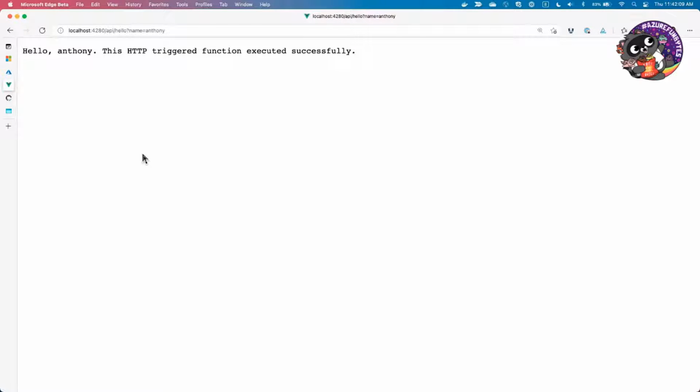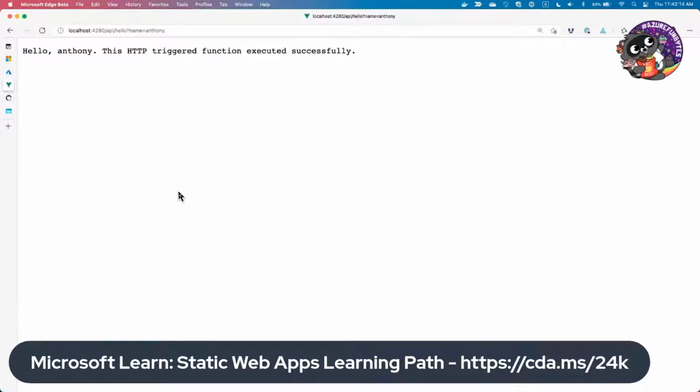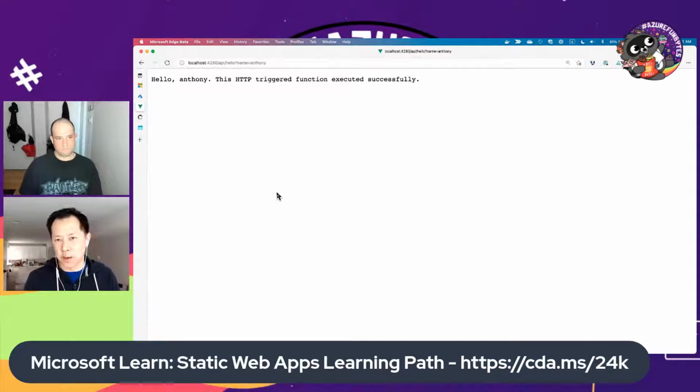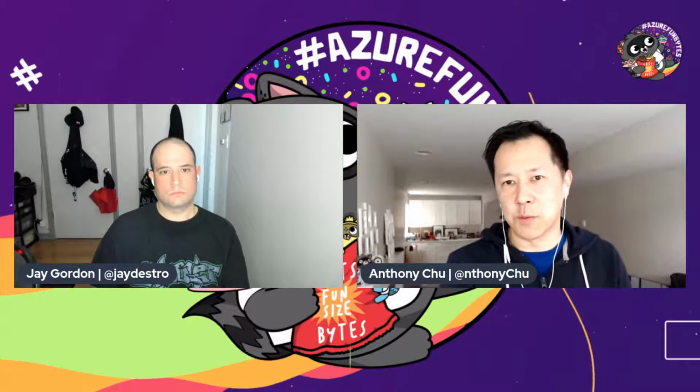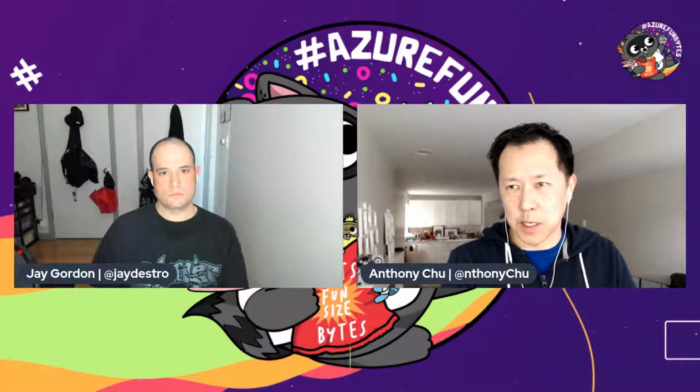And yeah, so really easy way to test your front end app with the back end app. They both serve on port 4280, so all your calls are just to the same origin. So you don't have to bother with CORS or anything like that. And any routing rules that you have set up in your config file, those will load as well. So if you're blocking certain routes based on a user's roles, this thing will actually help you test that out as well.